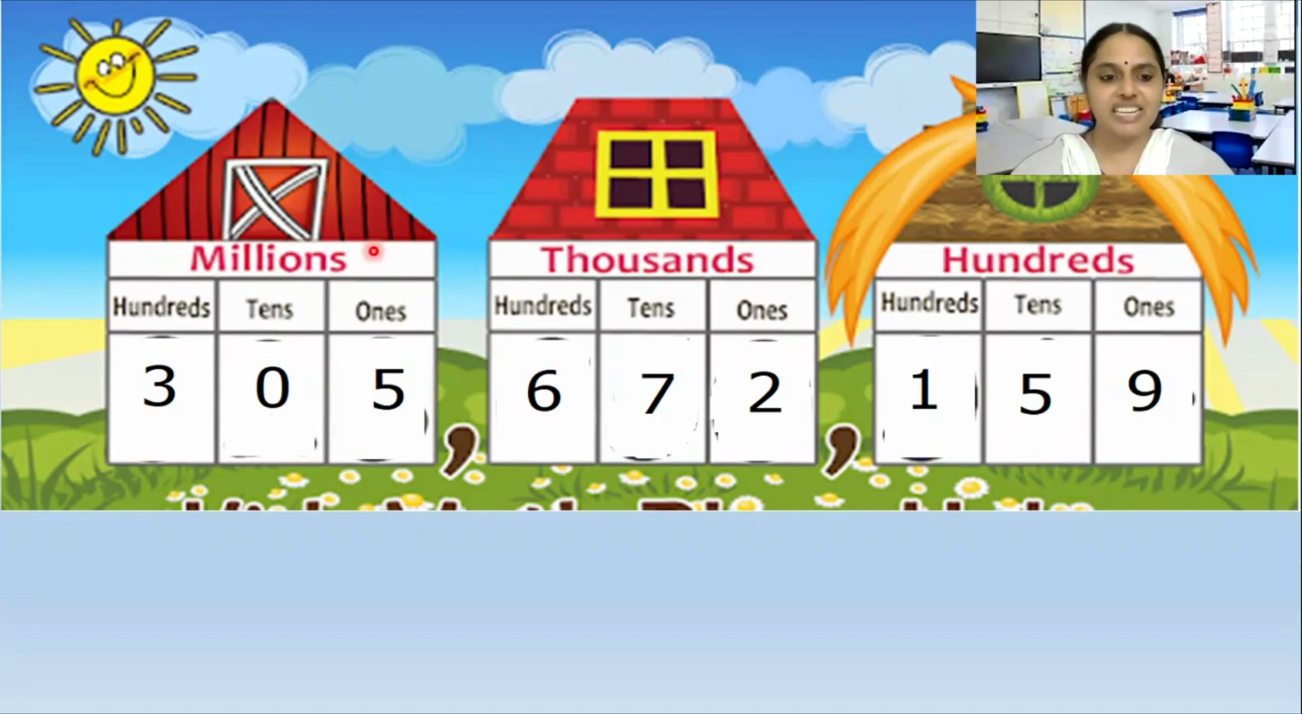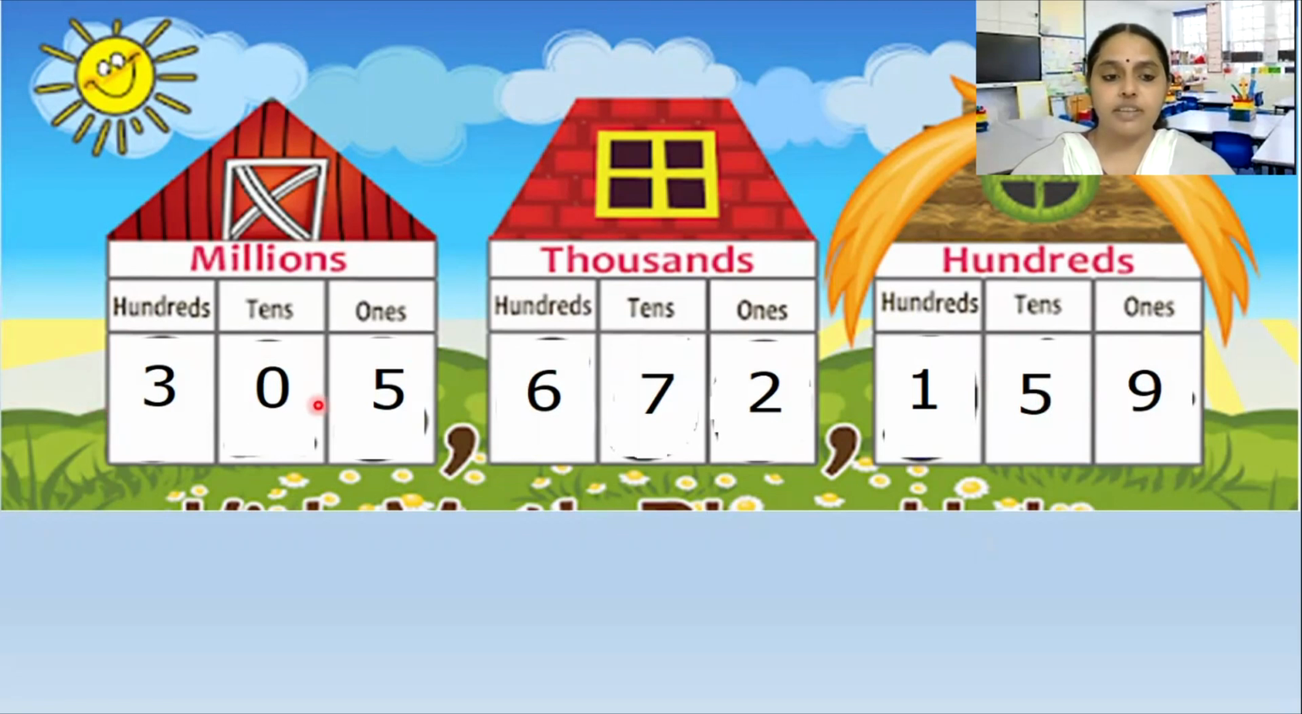Okay, everyone is reading. Okay, you all can read with me. 305 millions, 672,000, 159. So when we are writing the numbers also, did you see a comma here?